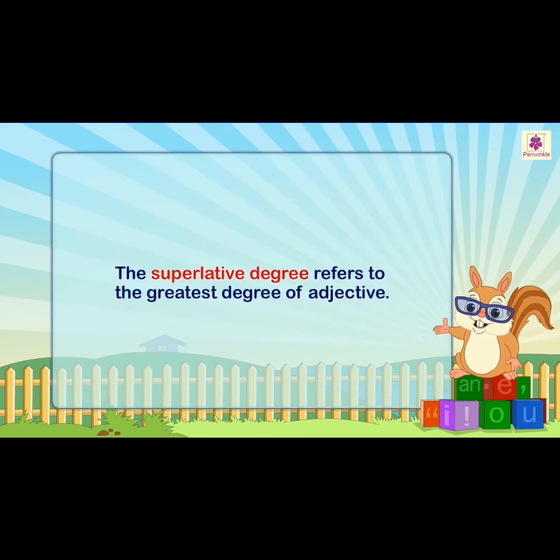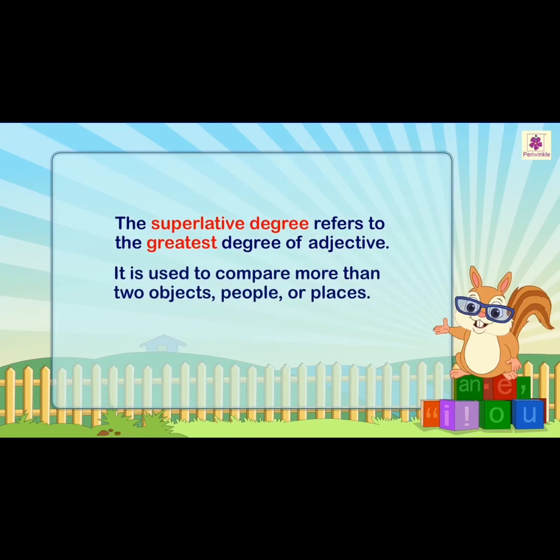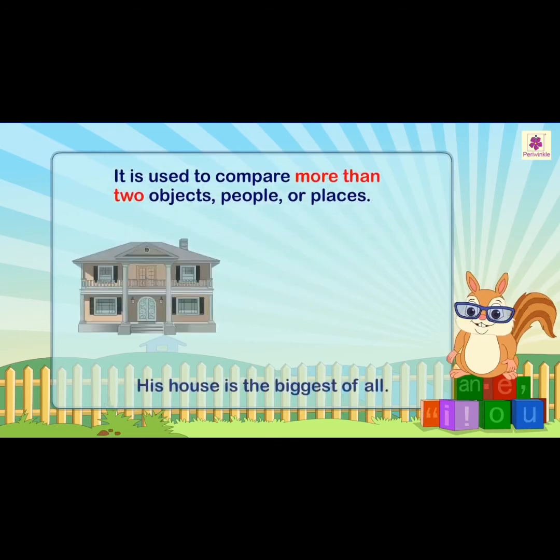The superlative degree refers to the greatest degree of adjective. The third type of degree of comparison is superlative. It is used to compare more than two objects, people, or places.